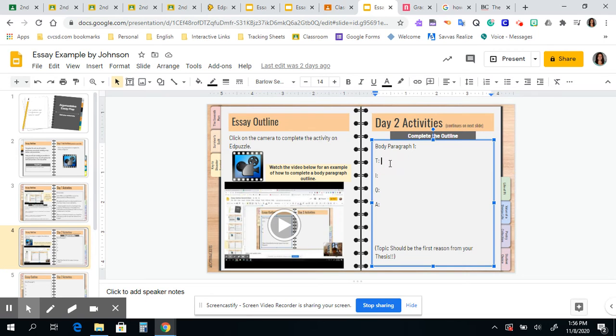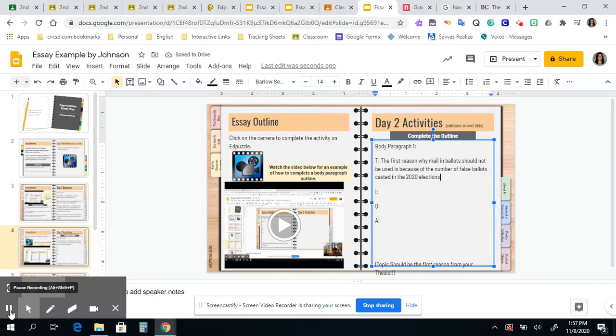So I need to do my topic sentence, and my topic sentence should explain where this paragraph is going to go. So I could say the first reason why mail-in ballots should not be used is because of the number of false ballots cast in the 2020 elections. So that's my topic sentence. That is telling my readers where my paragraph is going to go and what it's going to be about.